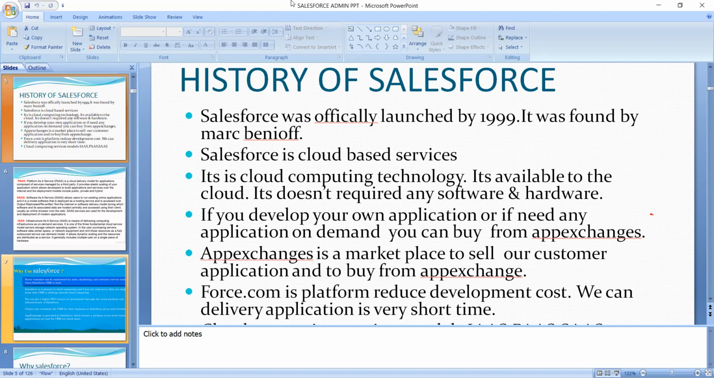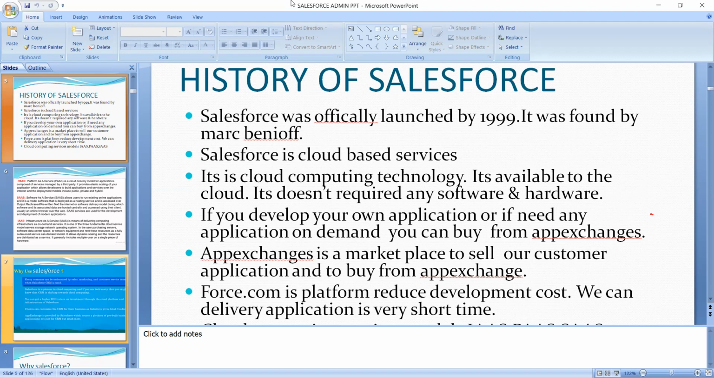You can work anywhere. That's the thing, it is a cloud-based service. And if you are developing your own applications, or if you need any application on demand, you can buy from App Exchange also.